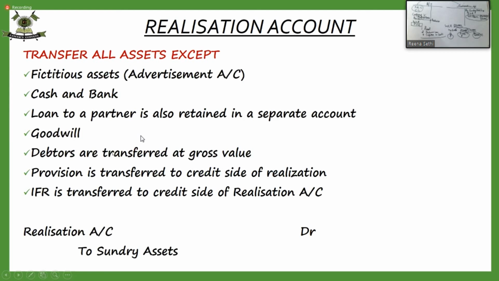And IFR is transferred along with investments to the realization account. I will take up the explanation of this tomorrow: how the assets are transferred, how they are realized, and how the liabilities account is settled. So that's all for today.